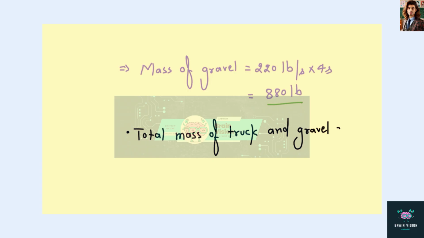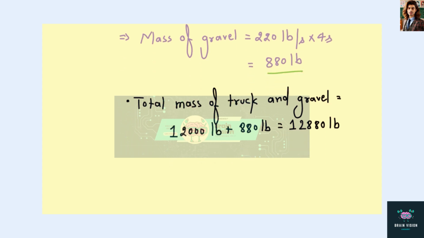Now, the total mass of the truck and gravel is equals to 12,000 pounds plus 880 pounds, and that is equals to 12,880 pounds.